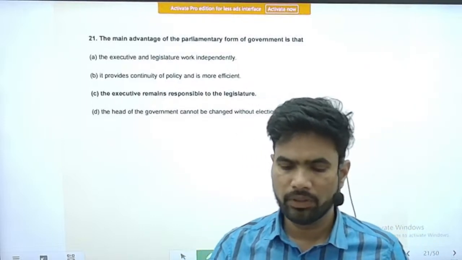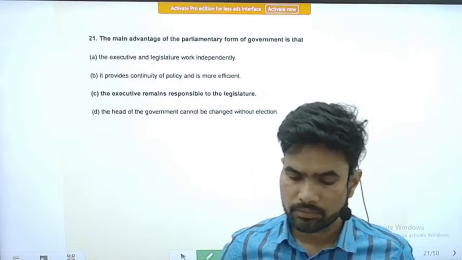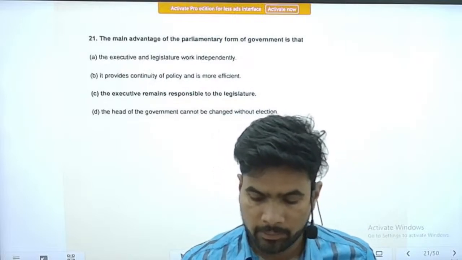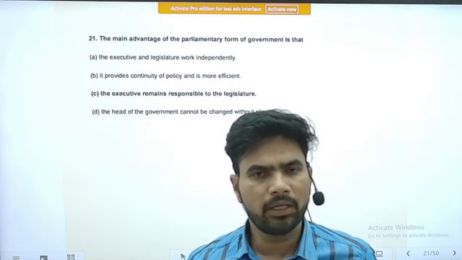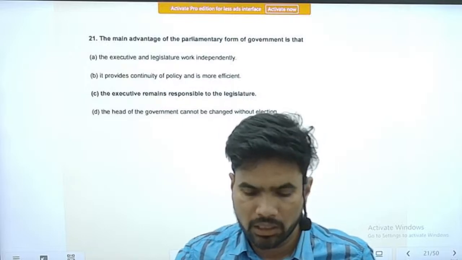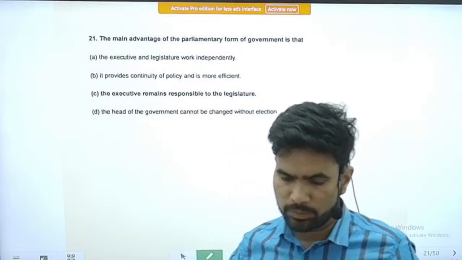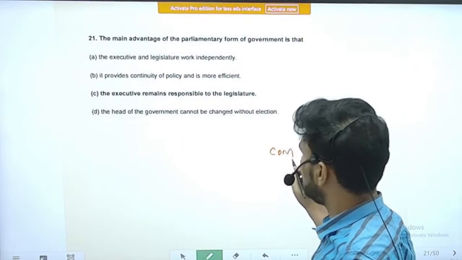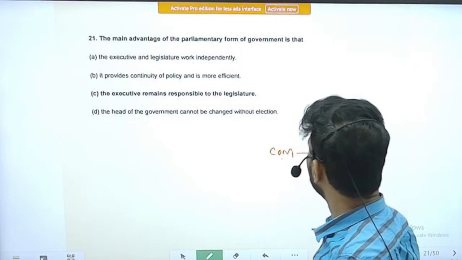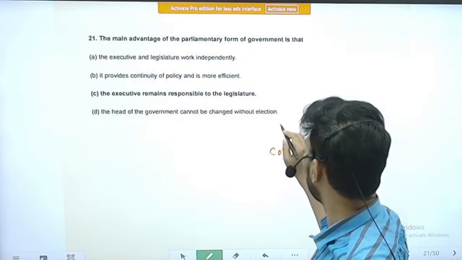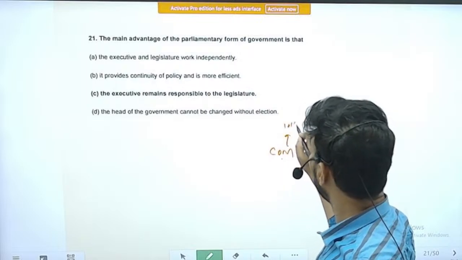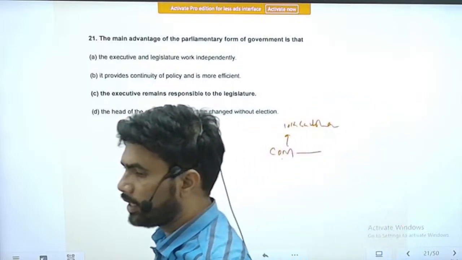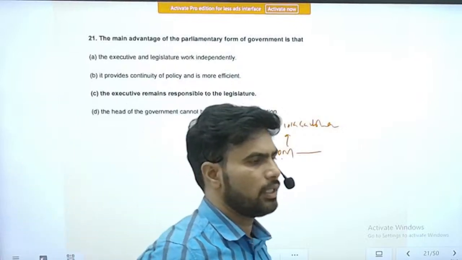Next question, question number 21. The main advantage of the parliamentary form of government. This question is repeatedly asked, it is among the new questions. So I have already explained. Parliamentary form of government has the Council of Ministers headed by the Prime Minister. It is accountable to the lower house of the Parliament, that is Lok Sabha. So it fulfills the principle of collective responsibility. They sail and sink together. Right.